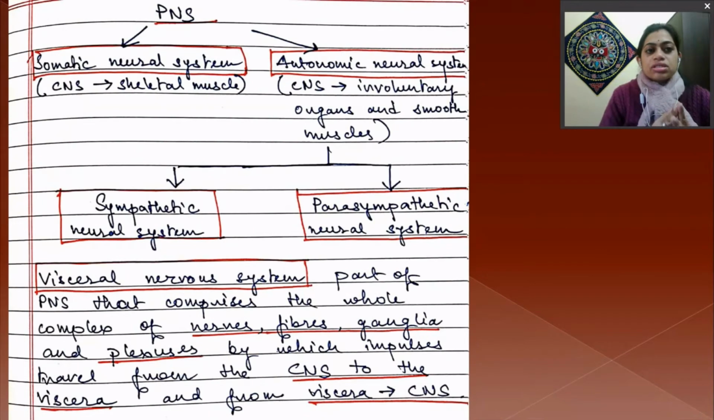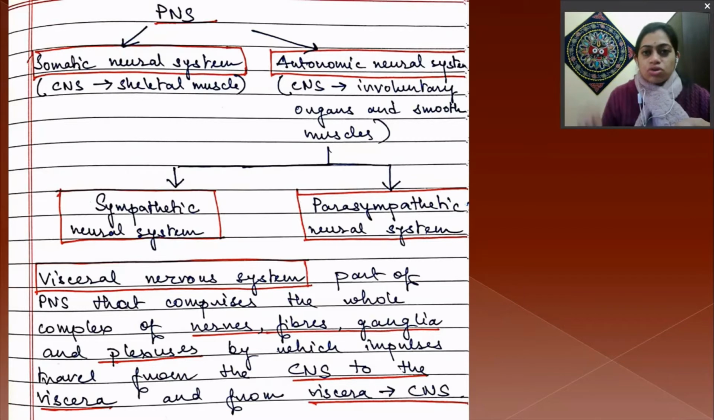Again, this peripheral neural system is divided into two parts: the somatic neural system and the autonomic neural system. The somatic neural system is mainly related to skeletal muscles, which are associated with our limb bones, right? From this neural system, impulse goes from CNS to skeletal muscle. In the autonomic neural system, impulse goes from the CNS to involuntary organs or smooth muscles, right? So that's why it is the autonomic neural system, and in case of skeletal muscles, the somatic neural system, okay?